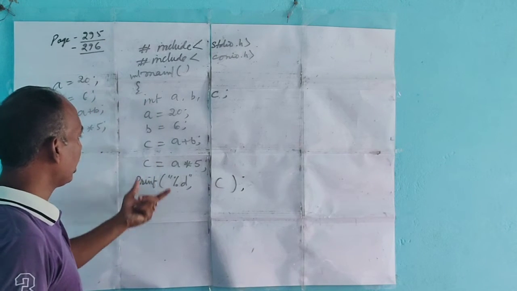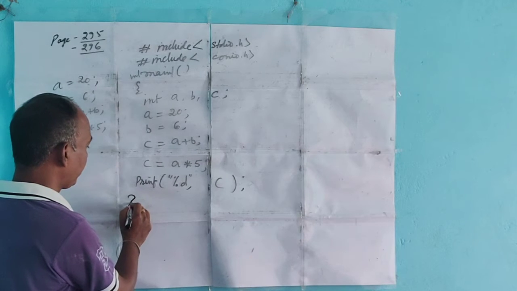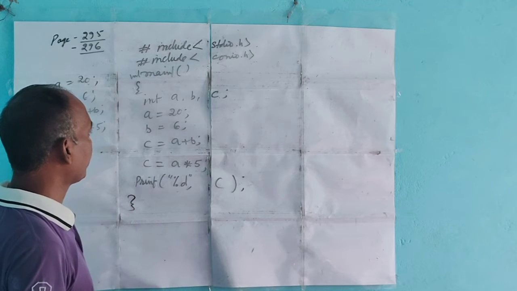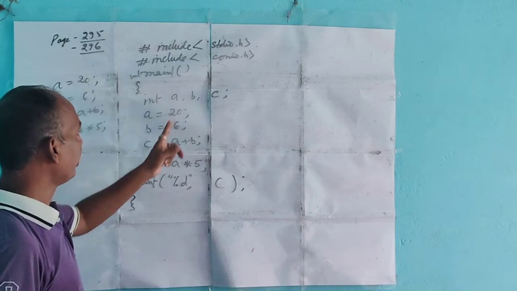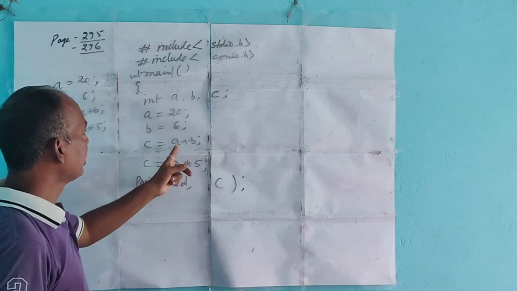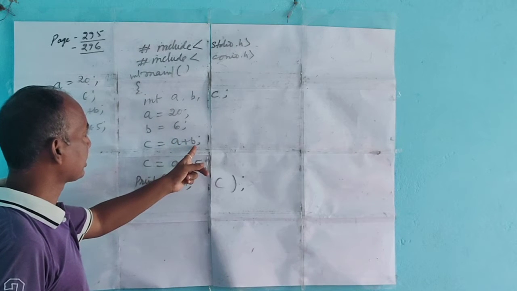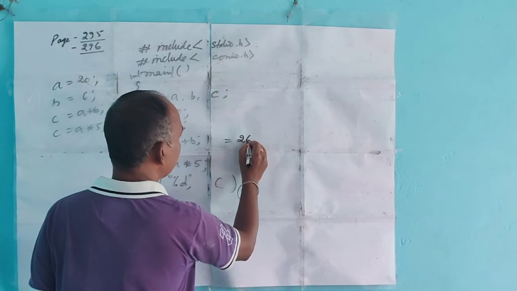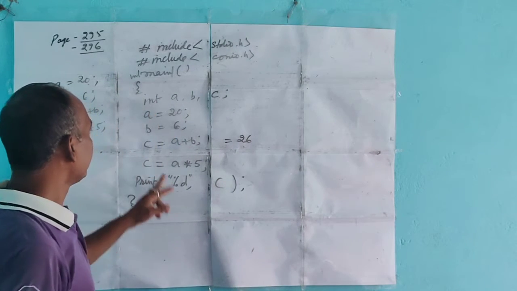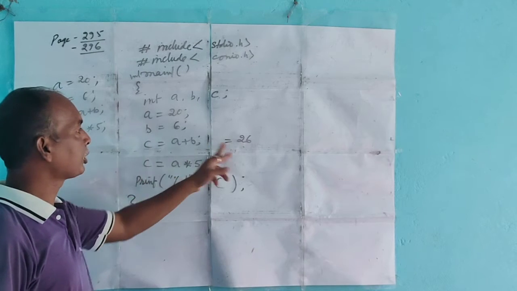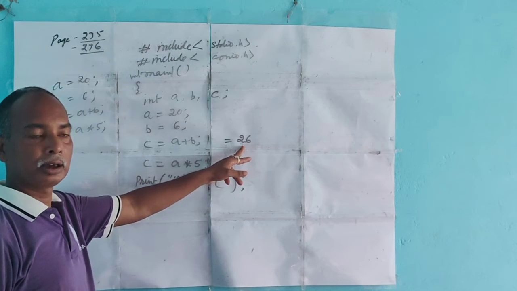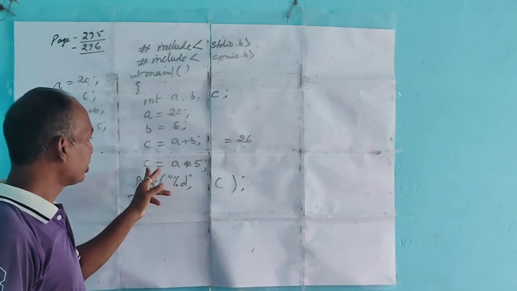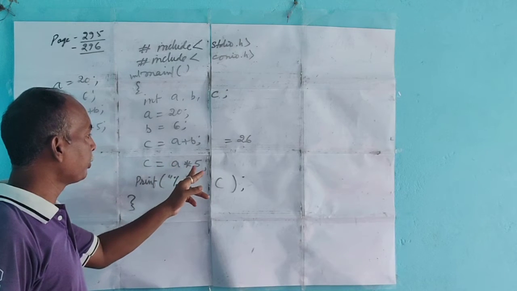So when you run the program, you get the output. How much? The value of A is 20, B is 6, 20 plus 6 is equal to 26. So here the value of C is how much? 26. In the next statement, C equals A into 5.